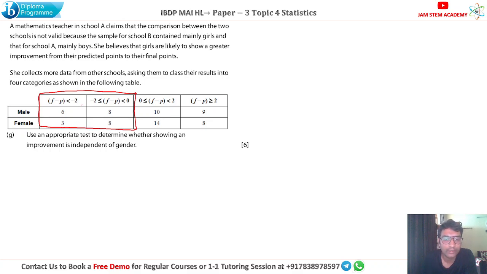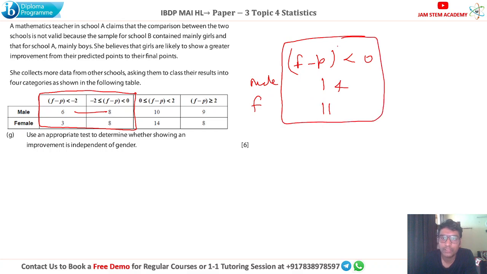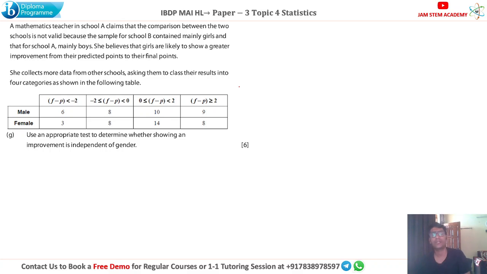Okay, instead of doing it as two different columns, we will write it as f minus p lying between, less than 0 basically. For this one, for male it will be 8 plus 6, which is 14, and for female it will be 8 plus 3, 11. So we have to replace these two columns with this column. Now, use an appropriate test to determine whether showing an improvement is independent of gender or not.